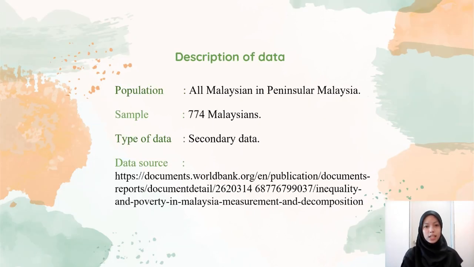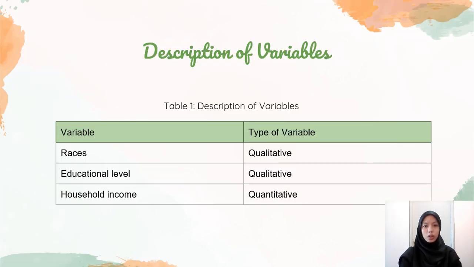Now we will see the description of data. As you can see, the population is all Malaysians in Peninsular Malaysia. The samples involve 774 Malaysians, and the type of data is secondary data. Now we will move to the description of variables. There are two types of variables. The first one is qualitative and the second one is quantitative. The qualitative involves races and educational levels, meanwhile quantitative is household income.